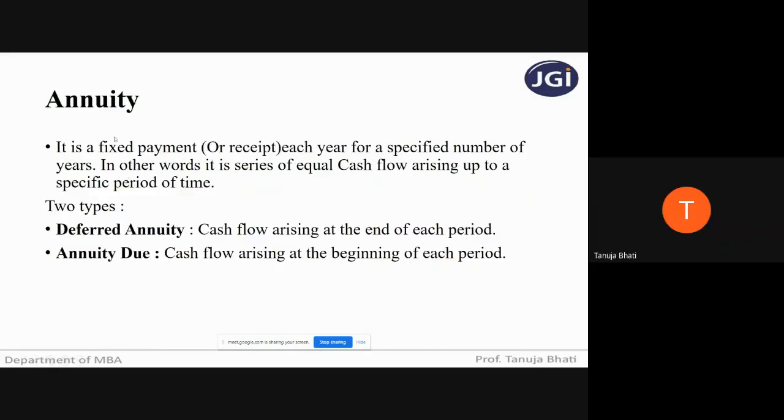Okay, next, annuity. What's the meaning of annuity? You will come across the word annuity in several problems. Now, what is annuity? It is a fixed payment or receipt each year for a specified number of years. In other words, it is a series of equal cash flows arising up to a specified period of time. So in simple words, students, annuity is nothing but a series of equal payments.